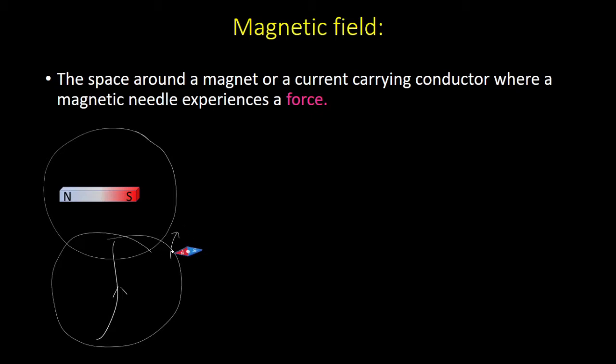If it experiences a force, then we'll say there is a magnetic field at this particular point. If it is not showing any deflection, then we'll say there is no magnetic field. So in order to define a magnetic field, we have to talk about magnetic force.